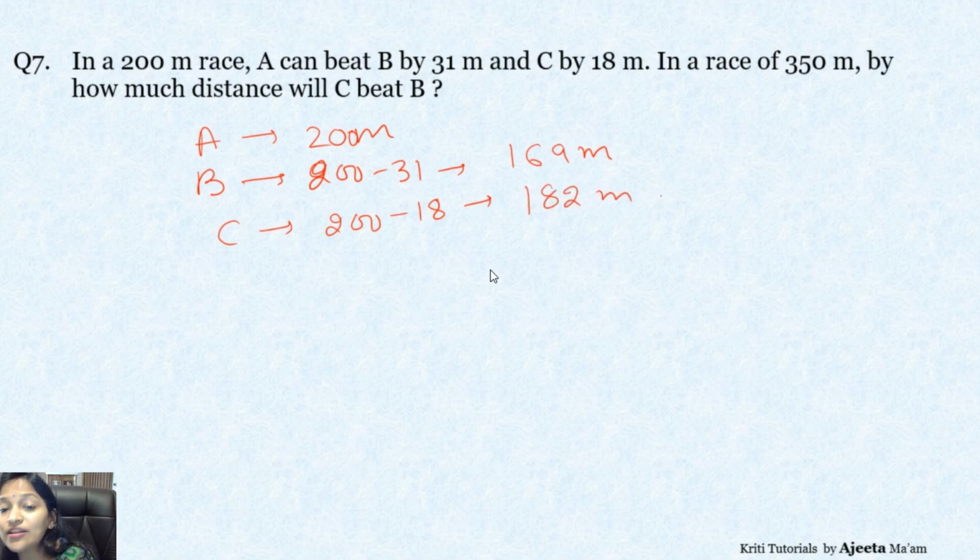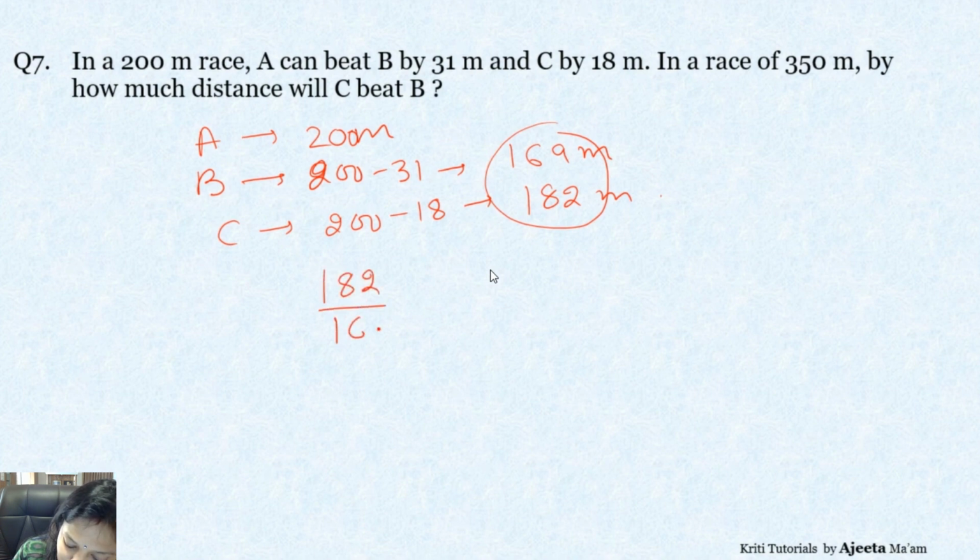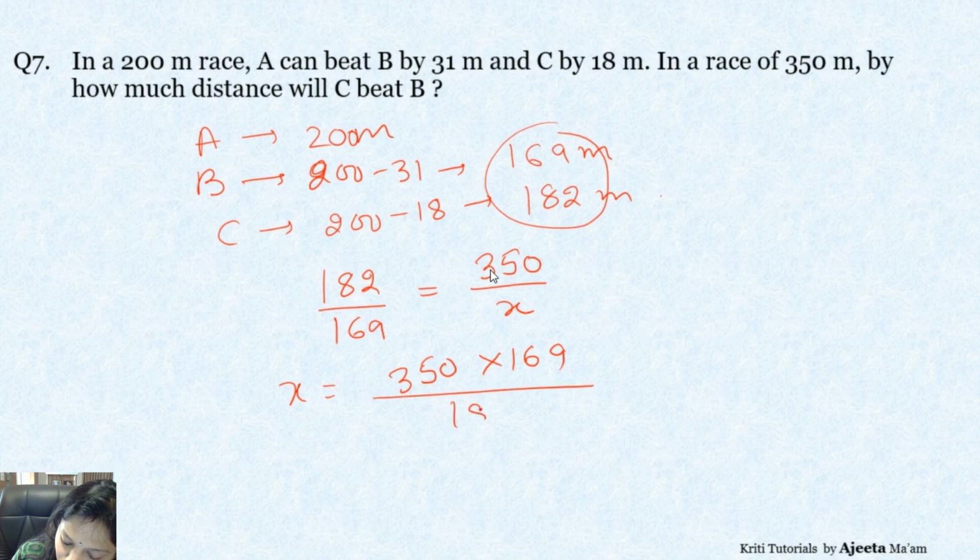So now in a race of 350 meters, how much distance will C beat B? Simple. We have to look at the ratio of C and B, which is 182 and 169. If C has covered 350, how much would B have covered? X. And that is the difference. The answer we get will give us the difference, that is, how much distance C will beat B. Now let's calculate this X value. 350, 169 and then 182.